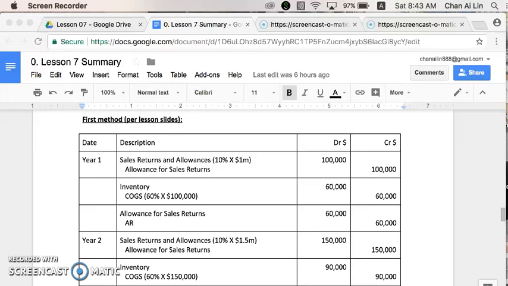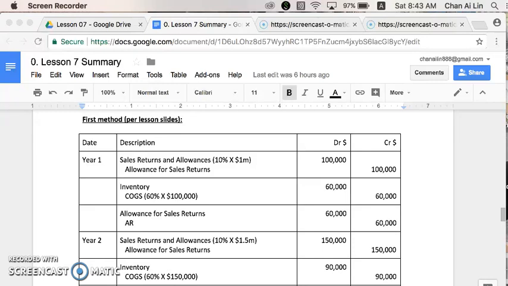You also notice that there's no need to bring COGS back to inventory because we already did that in the second entry. Now, at the end of year 1, we will have a 40,000 ending balance in the allowance for sales return.